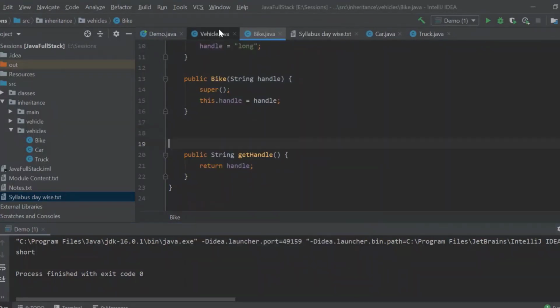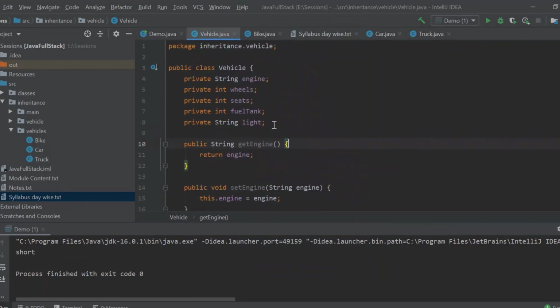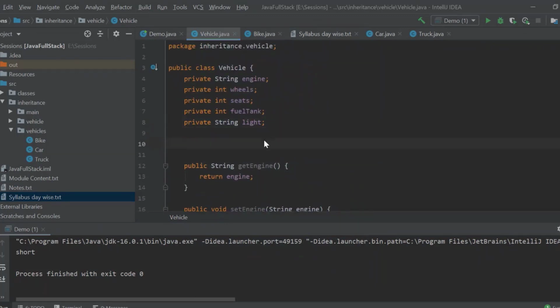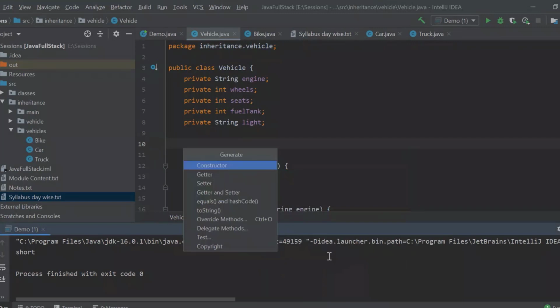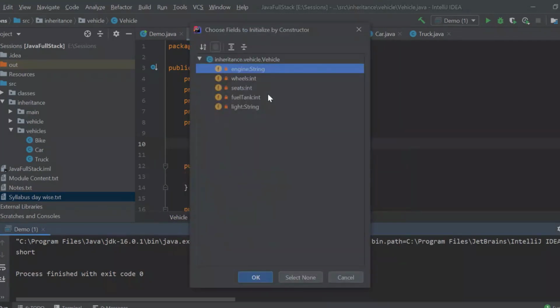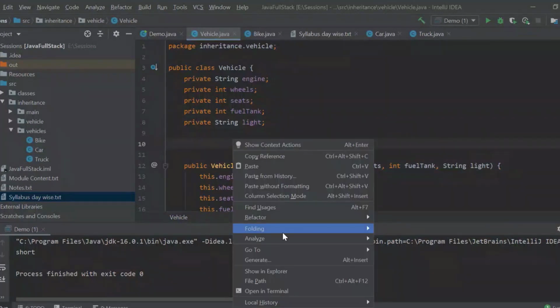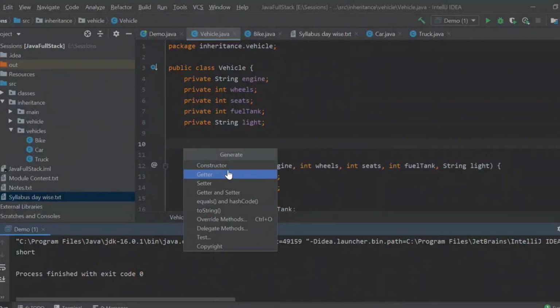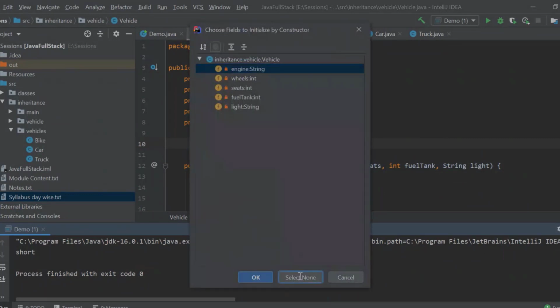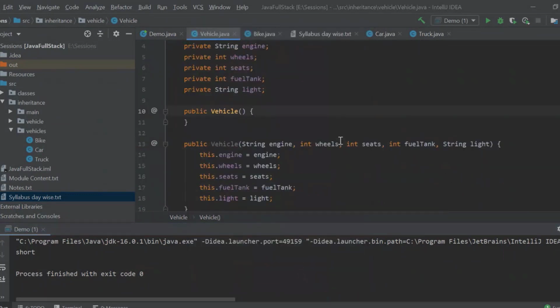But if the vehicle class is having a constructor, assume that you have a constructor over here. I am generating a constructor in the vehicle class with all the parameters. That will be our parameterized constructor, and a constructor. I'll select none, that will be my parameterized constructor.